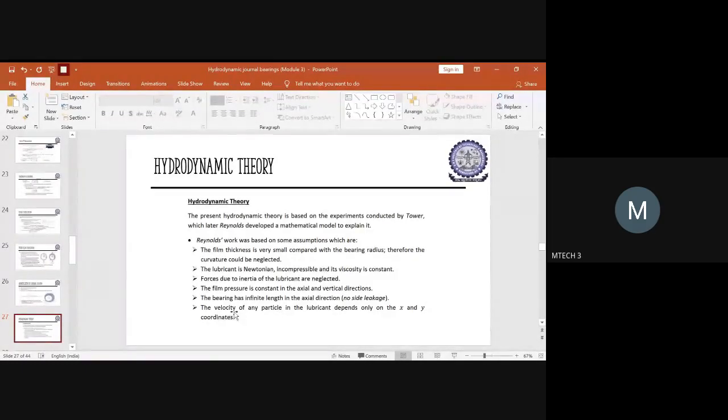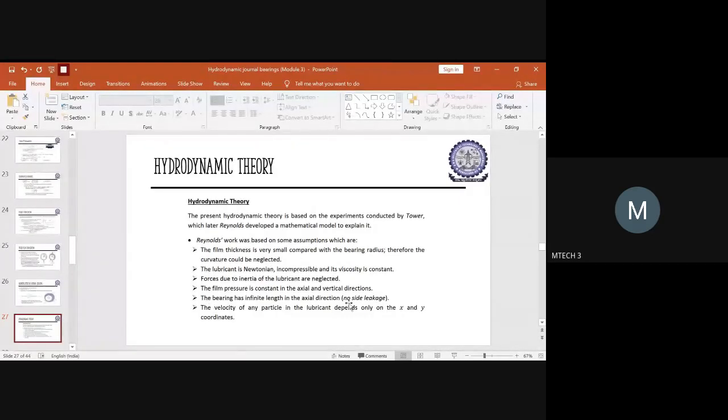And lastly, the velocity of any particle in the lubricant. In the lubricant, you might have particles, which might be asperities coming from a harder material to the softer material, or any material particles which come in between as an additive or as an active material, or to keep the lubricant at the desired property. So any other contamination, whatever particle is embedded in the lubricant, its velocity mainly depends upon the x and y coordinates only.